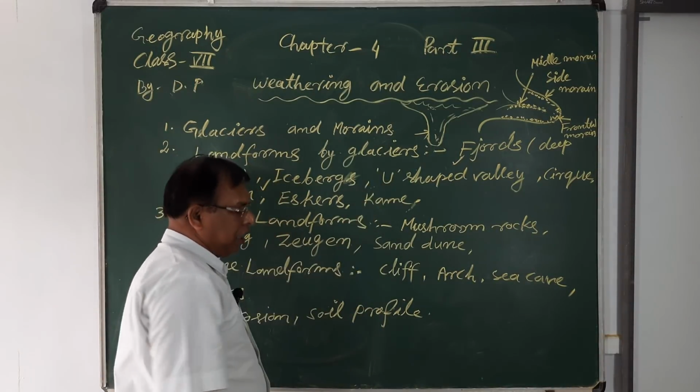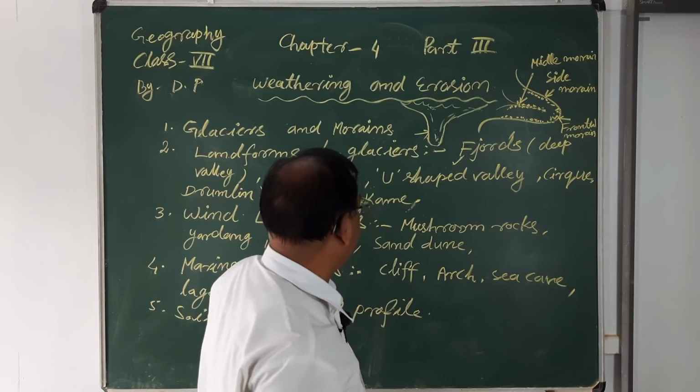Now we will also learn about the U-shaped valleys.